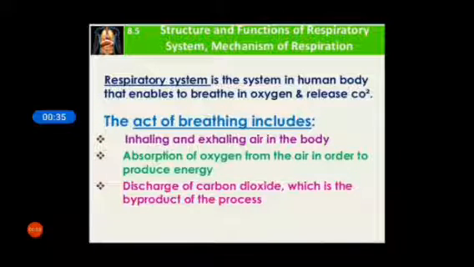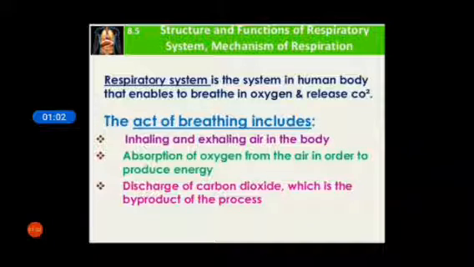Respiration is the basic necessity for survival of not only humans but also all the animals of earth. Man can survive some time without food or water, but he cannot survive even for a second without air.